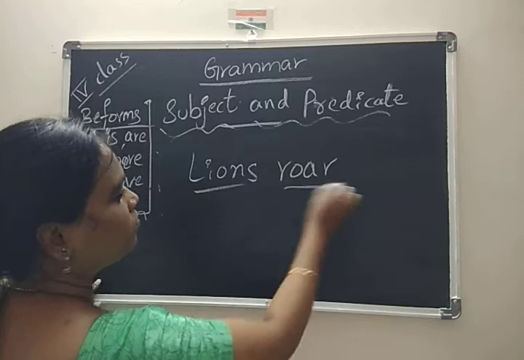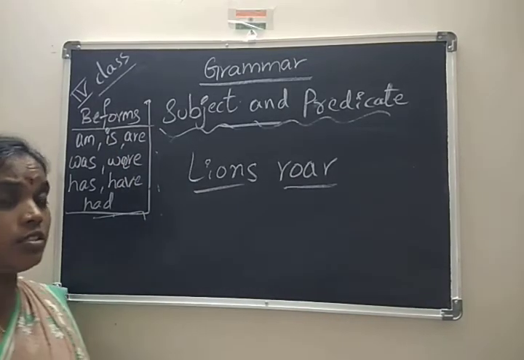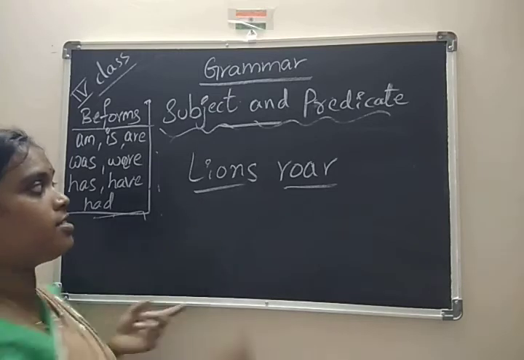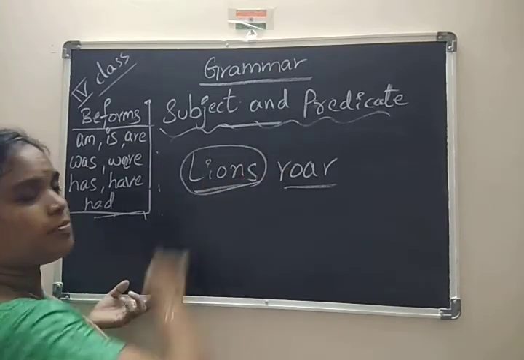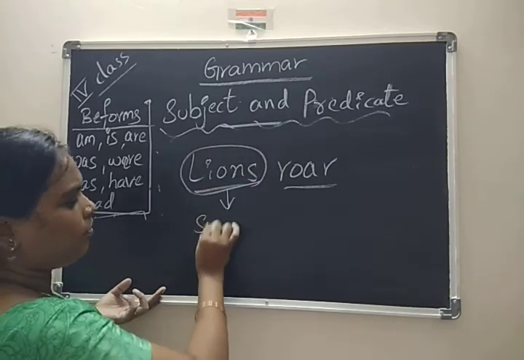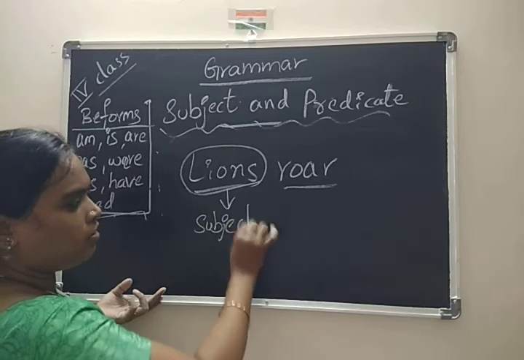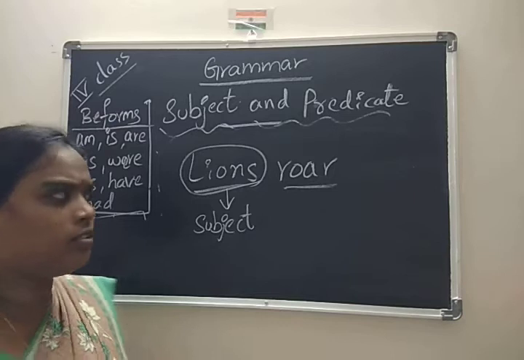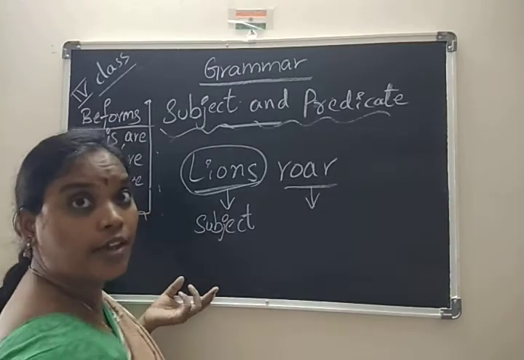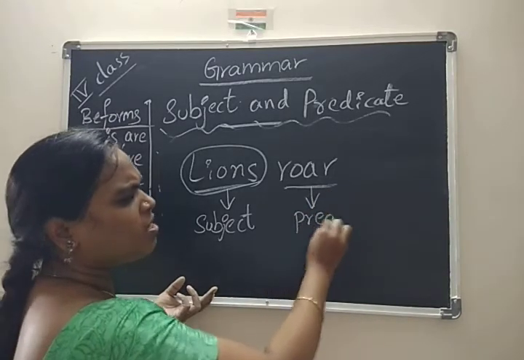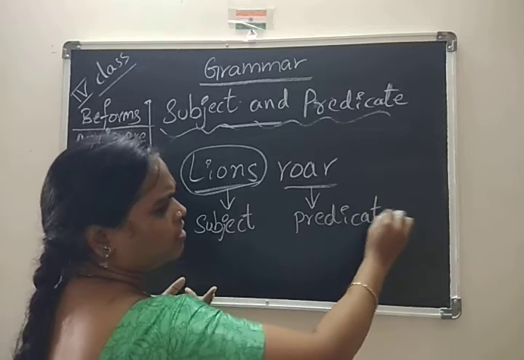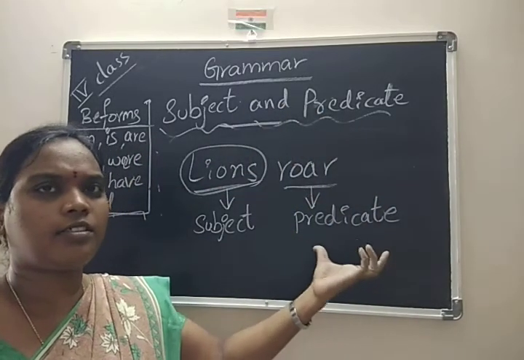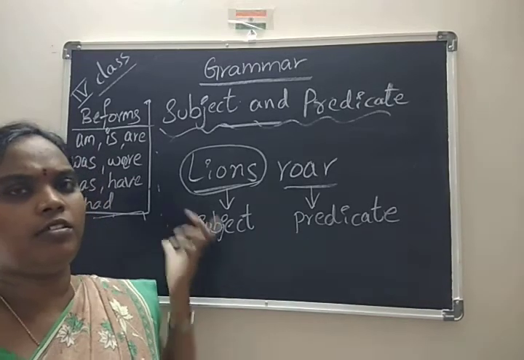Lions roar. How do they make noise? Roaring. So lions roar. Lions is a subject. We are talking about lions. What are they doing here? Roar. How do they make noise? Roar. So this is simple. What is this? Predicate. So predicate explains about lions.